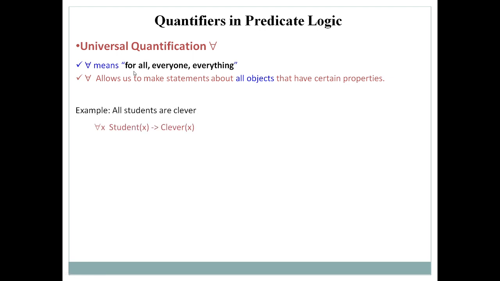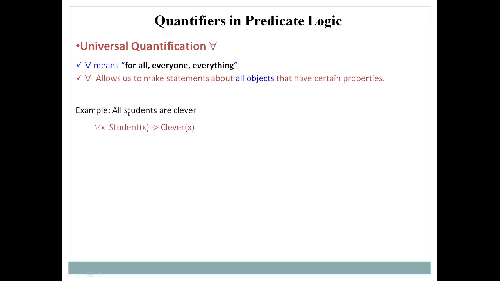Now take a simple example: all students are clever. Here we are talking about all students, so we make use of the universal quantifier, inverted A.